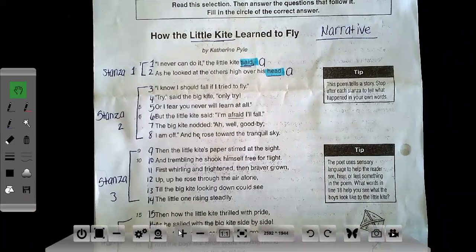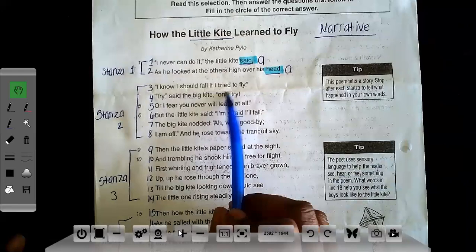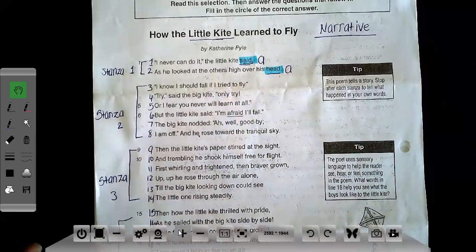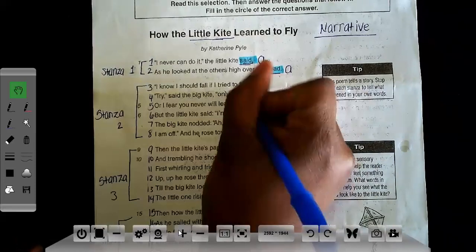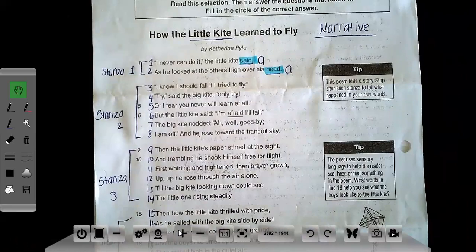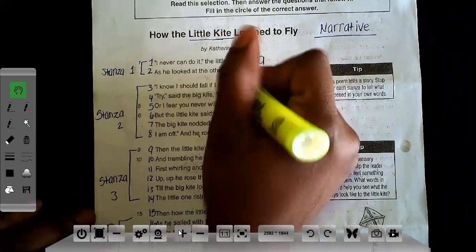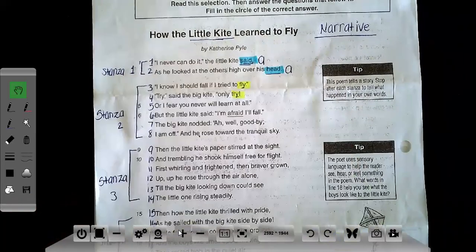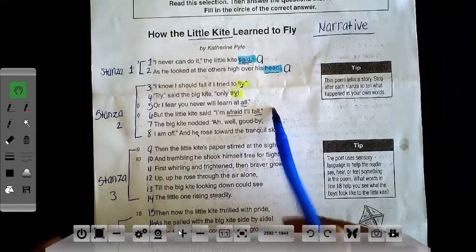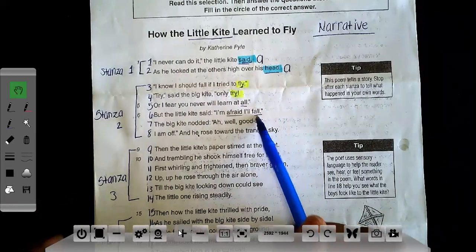All right, so now let's go to stanza 2. So I look at all of the last words, fly, try. One way that I know that they rhyme is because they both have that Y, so they're going to make that Y sound. So fly and try. All and fall. If you look at fall, fall actually has the word all in it, A-L-L.